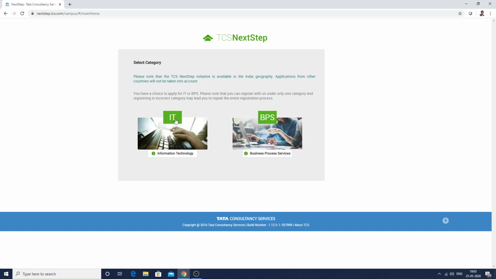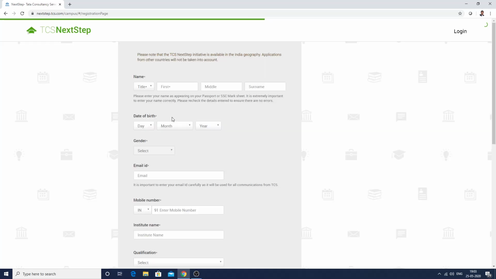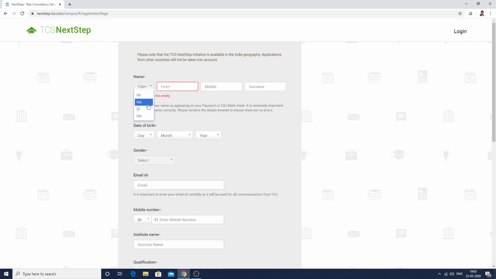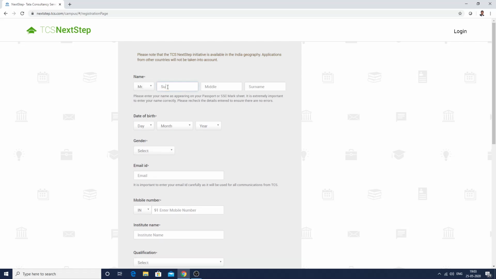Inside this you will get two options. One is IT and another is BPS. IT is for all engineering students, irrespective of the branch they are studying. So all the students from first year from all the branches should click on IT. Once you click on IT, it will display a registration form. So all students should enter the details on this particular form. I'll fill one sample detail over here for your demonstration purpose.